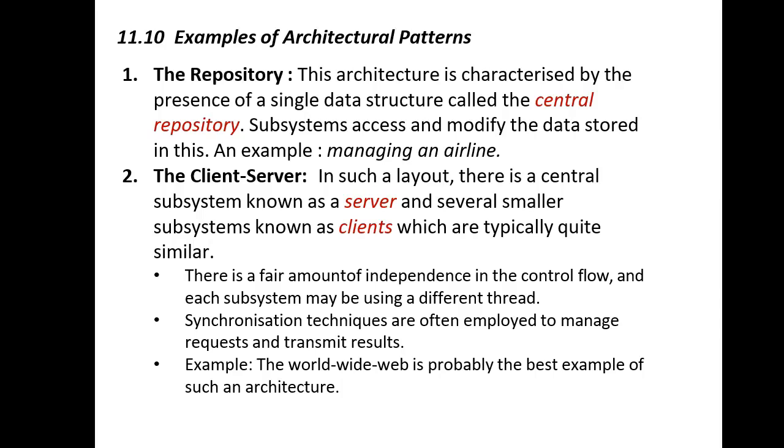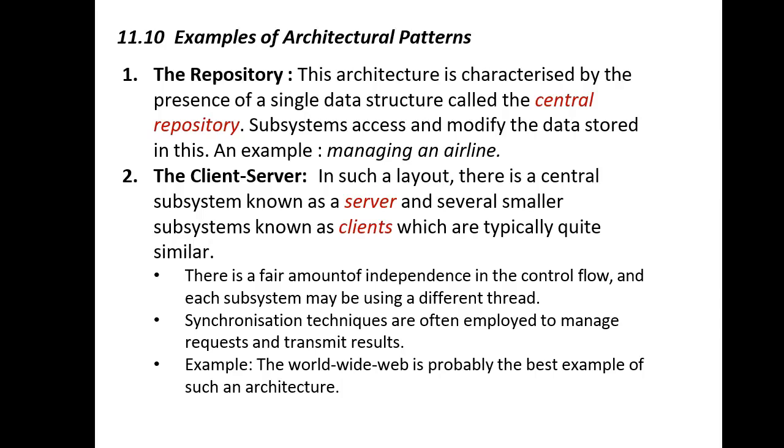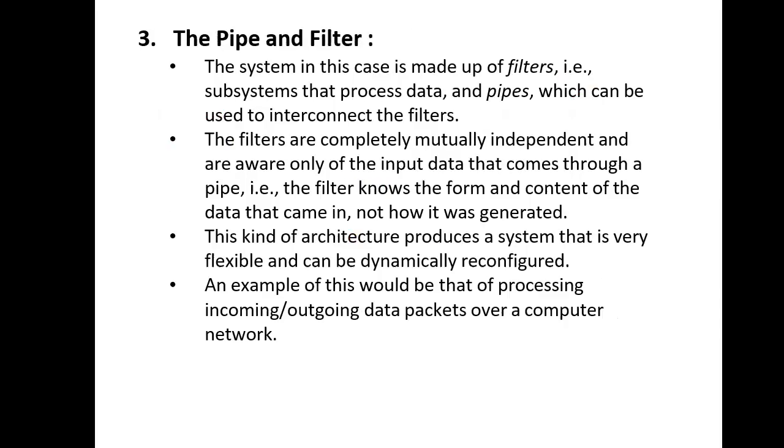Examples of architectural patterns are repository, client-server, and pipes and filters. These three are examples of the architectural pattern. Repository is characterized by the presence of a single data structure, which is called the central repository subsystem. Client and server: in such a layout, there is a central subsystem known as the server and several smaller subsystems known as clients. And pipes and filters is a system made up of filters, which are subsystems that process the data, and pipes, which can be used to interconnect the filters.